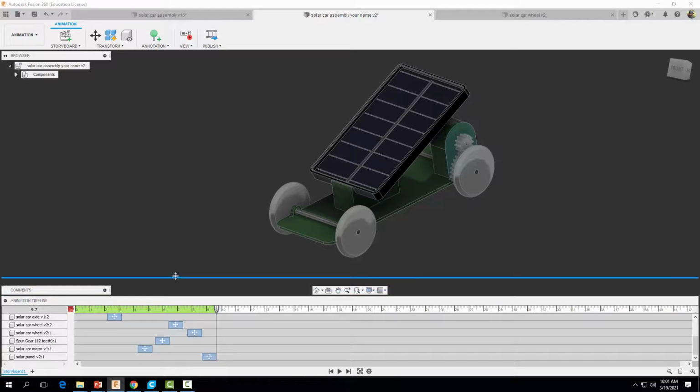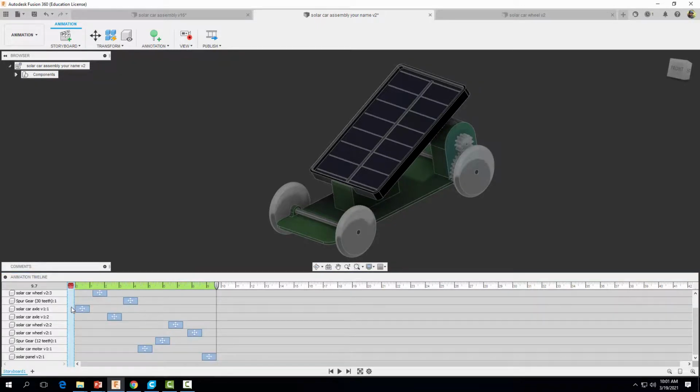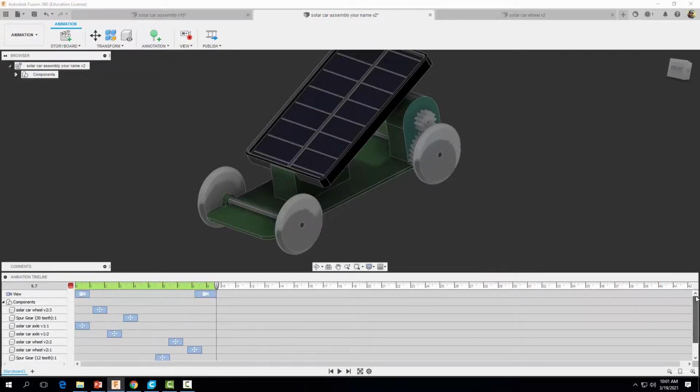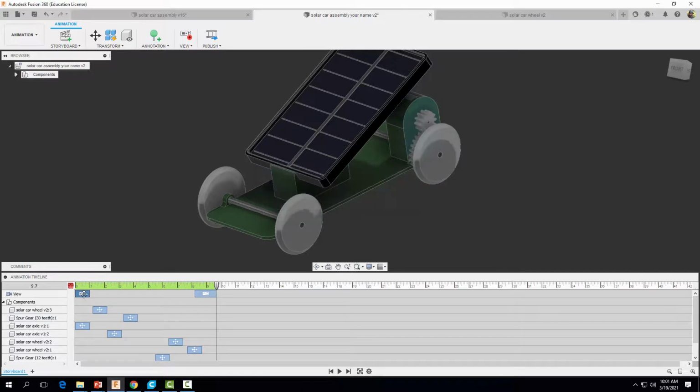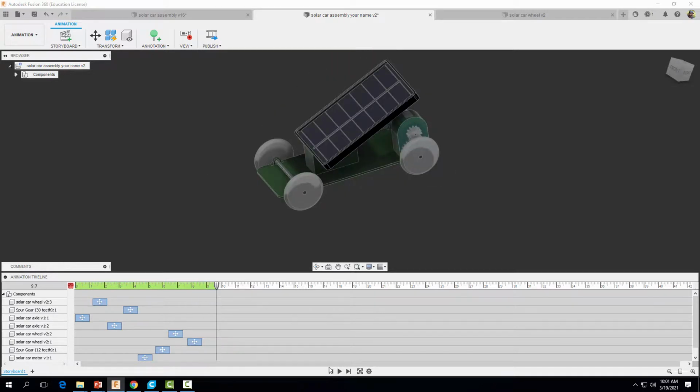Okay. Now I'm going to move this up a bit because I want to show you guys this camera movement here. Let's delete it. And then delete it. I'm going to hit play.